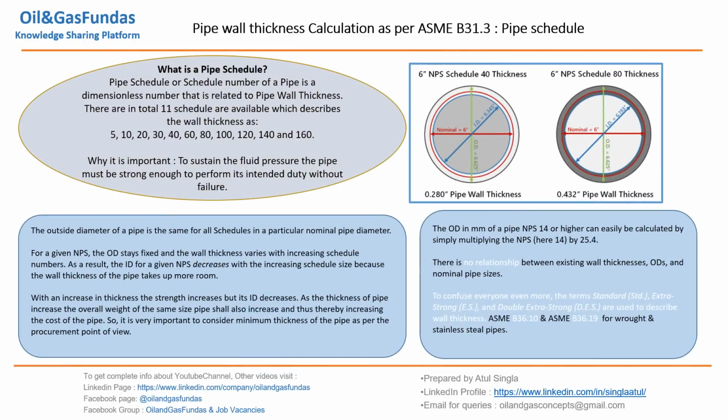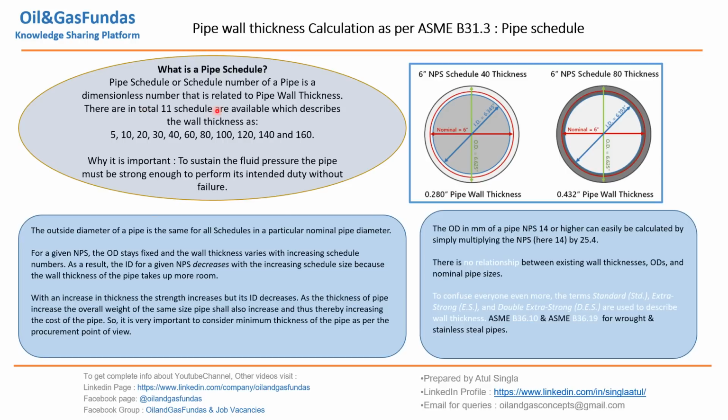If you see, this is pipe schedule. To understand pipe, we need to understand pipe schedule also. What is pipe schedule? If you see here, this is OD, okay, ID. Now OD minus ID is the pipe thickness.